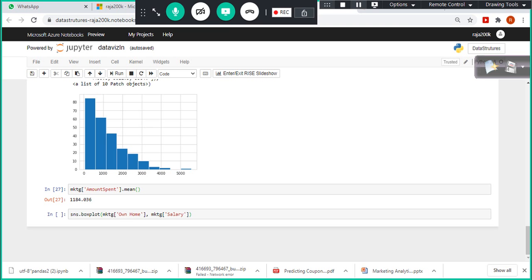We can see 50% of the customer spend is between 0 to 2000 or 2500. The remaining 50% of the customer spend is very less. That means the majority of the customer spend is between 0 to 2000 only, not beyond that. You get a quick insight.